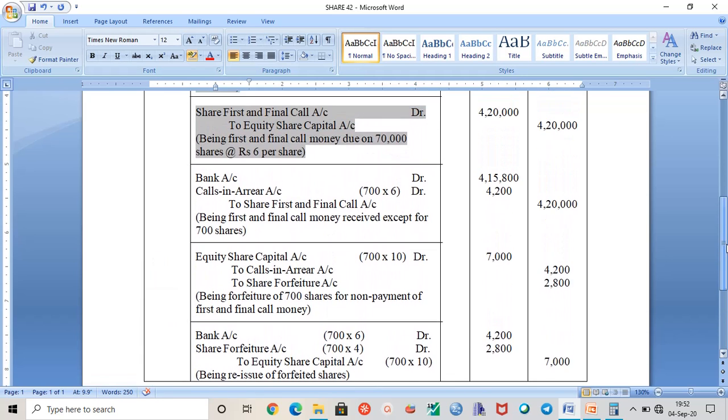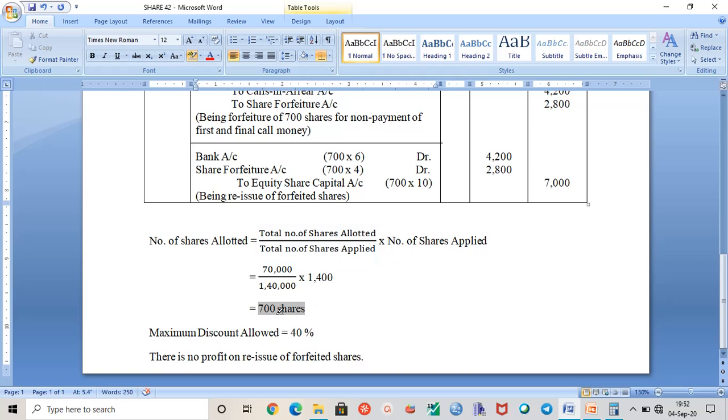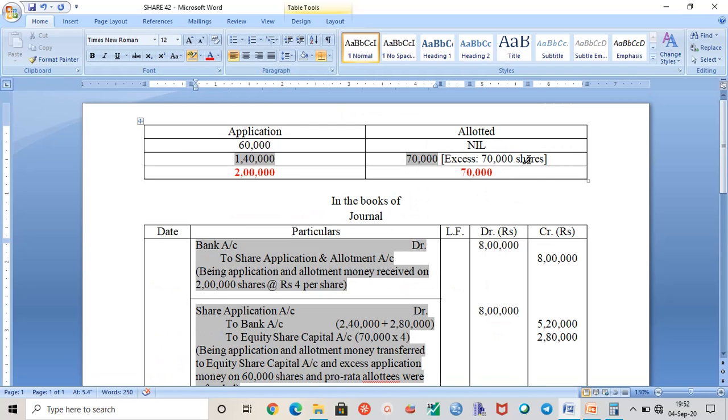So hence on 700 number of shares, calls in arrear will be there on account of share first and final call money receipt. So this is your entry. Calls in arrear, you can see here 700 into 6, 4,200. How do we come to know that 700 shares were allotted? From this formula. And now whenever you use this formula, please refer to that particular section only.